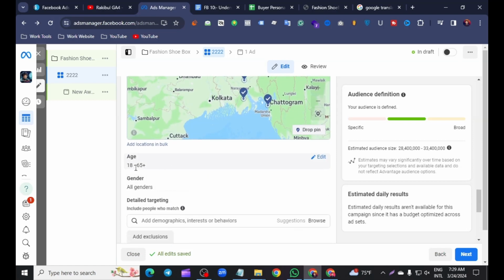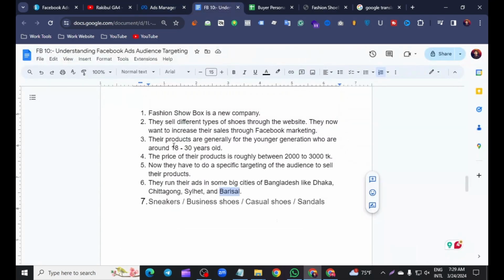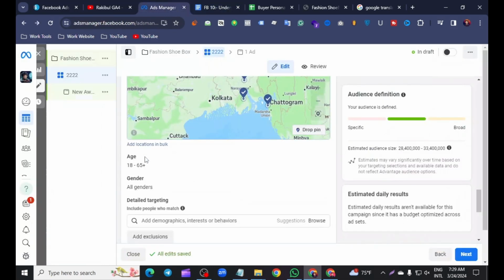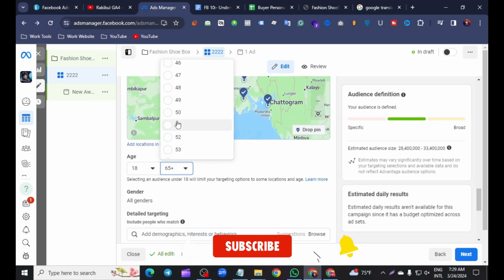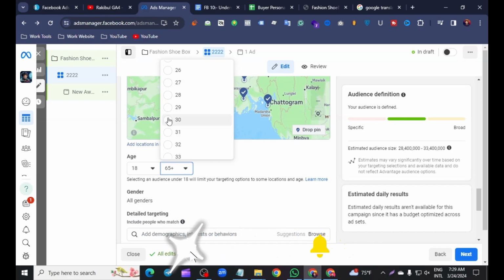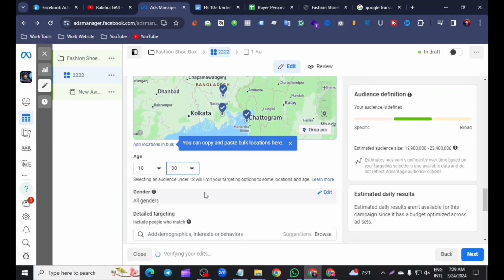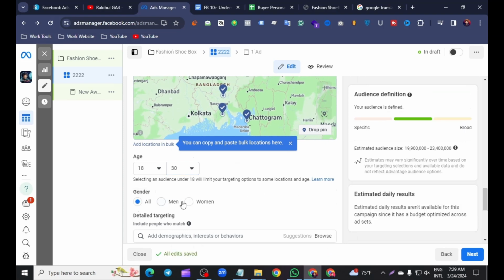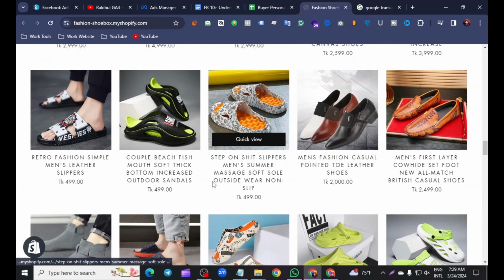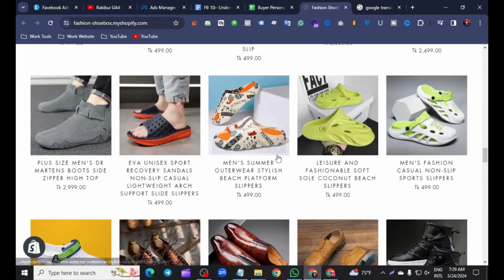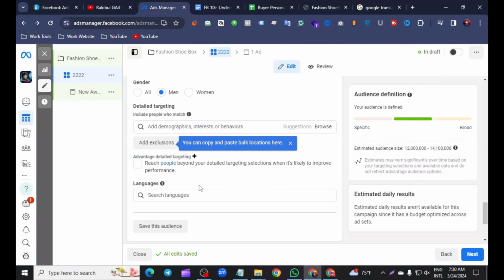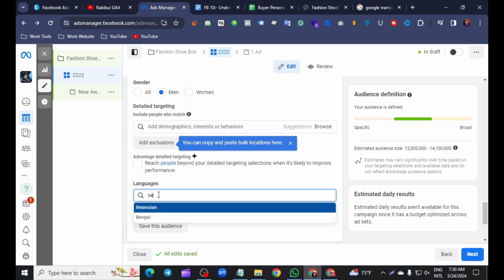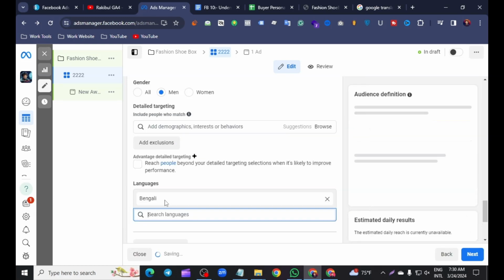Now I target our age group. Look at that, our age group is 18 to 30. So click the edit option, and click 30. Our gender is men, because the products of this company are only for men, so I select the gender men. The next option is language. There are two languages that we will target, Bengali and English.